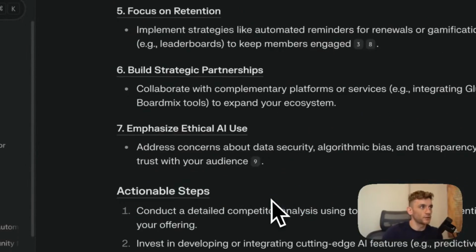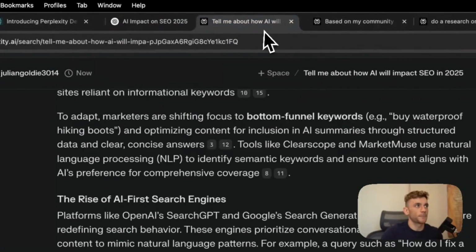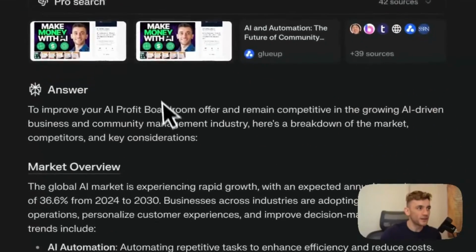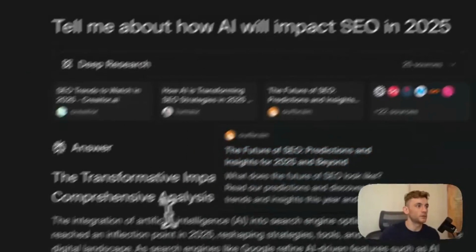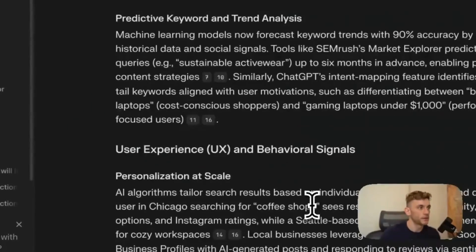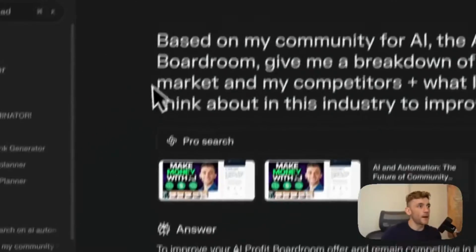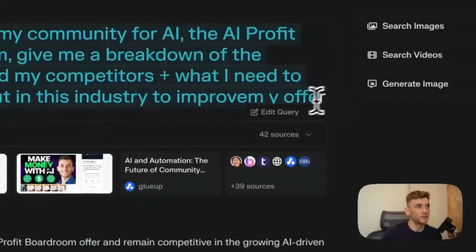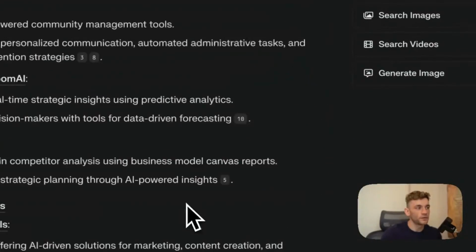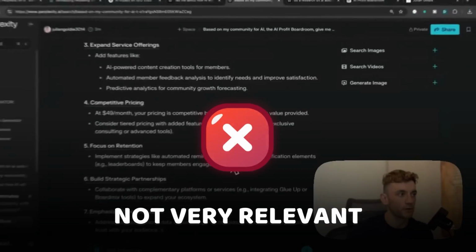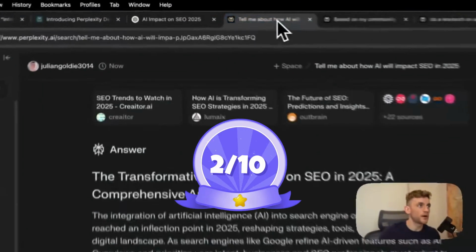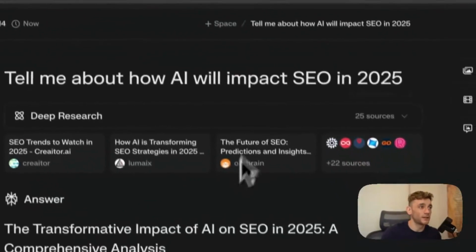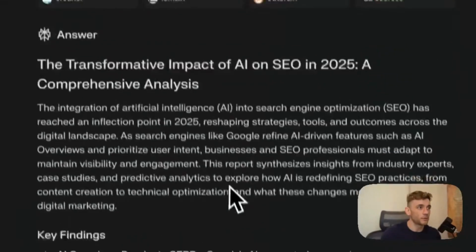Monitor industry trends. So here's what I'm thinking, right? And my opinion has changed dramatically from this report versus the first one on industry insights. Super useful. This stuff is great, right? The second report that we got back for the community and how to improve the offer, all this stuff is super obvious and not very relevant, right? So I would say it's very generic. I would rate this report probably about a 2 out of 10. This report is probably coming in at a 7 out of 10 and probably better than most humans can do.